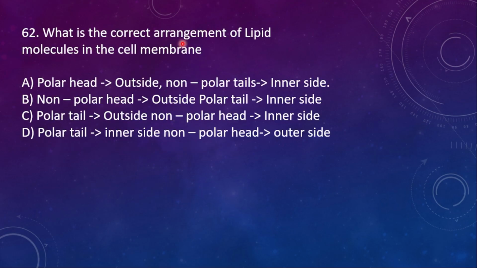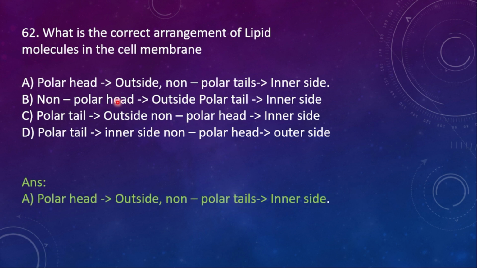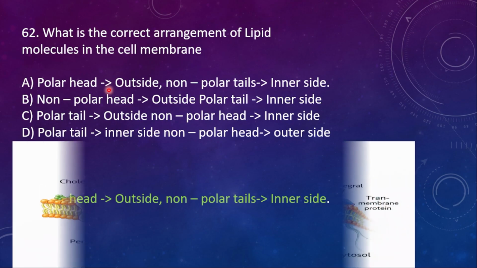62. Which is the correct arrangement of lipid molecules in the cell membrane? Option A, polar head outside, non-polar tails inside. B, non-polar head outside, polar tail inside. C, polar tail outside, non-polar head inside. D, polar tail inside and non-polar head outside. So here the right option is option A, polar head is outside and the non-polar tail will be on the inner side, so that they can be protected.